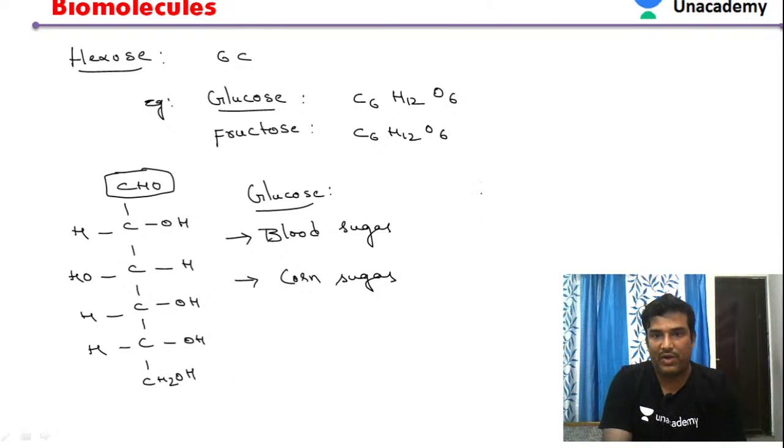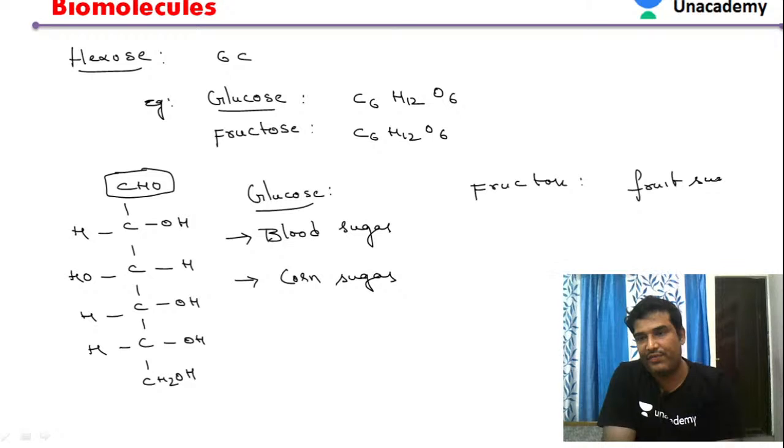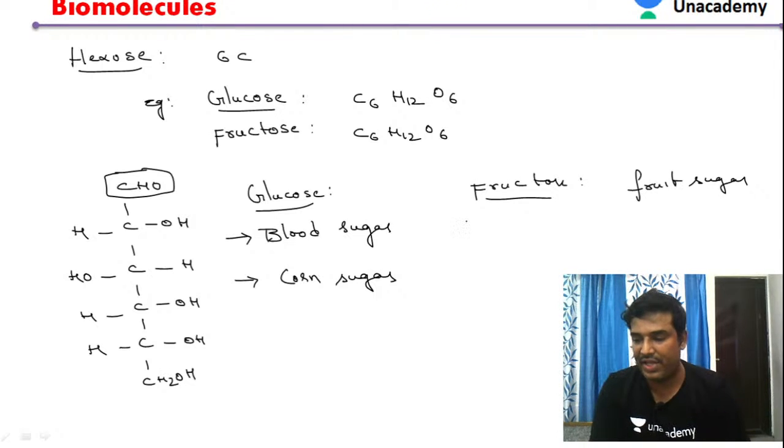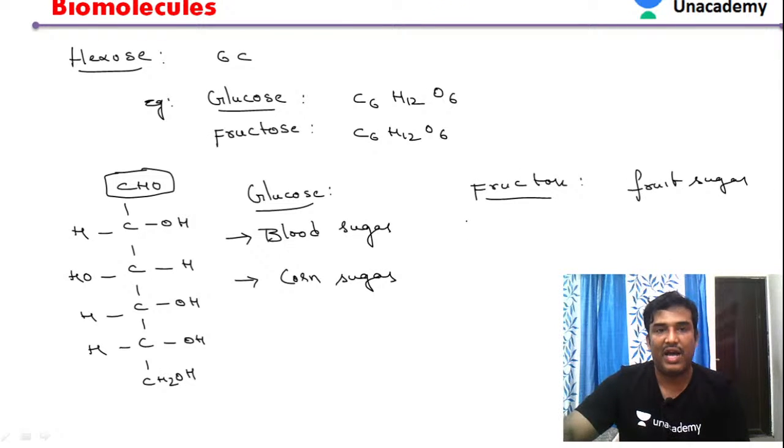Then fructose is called a fruit sugar. It is present in fruits like grapes. What is the difference between fructose and glucose? Fructose has a ketone group, whereas glucose has an aldehyde group.